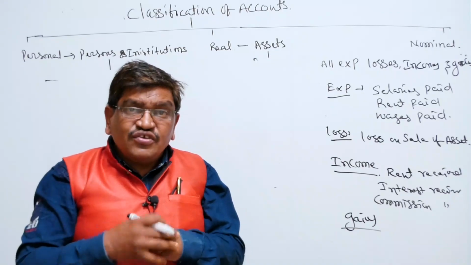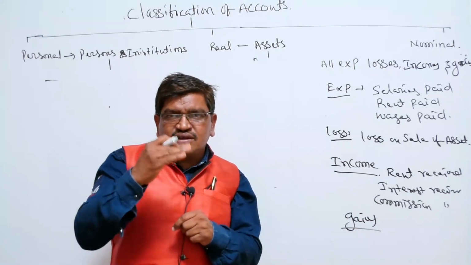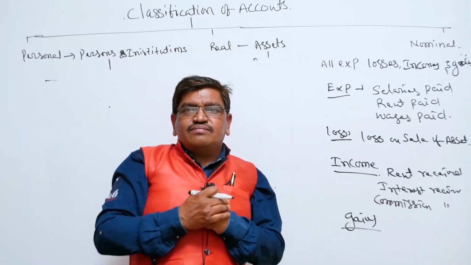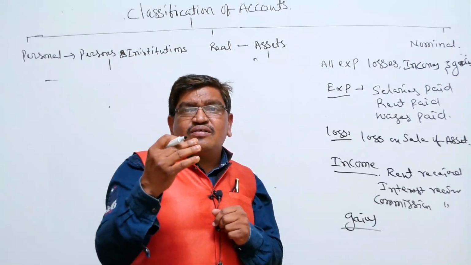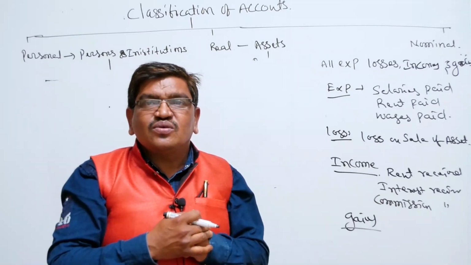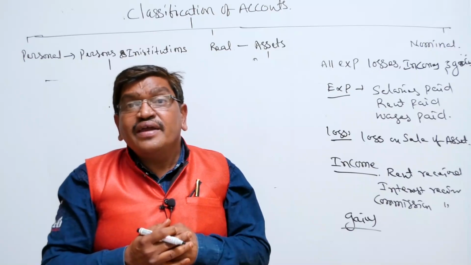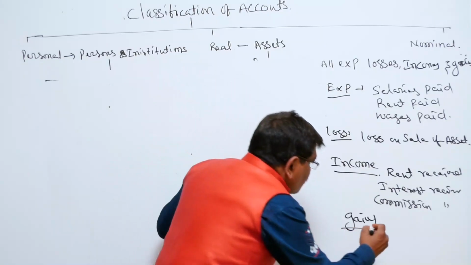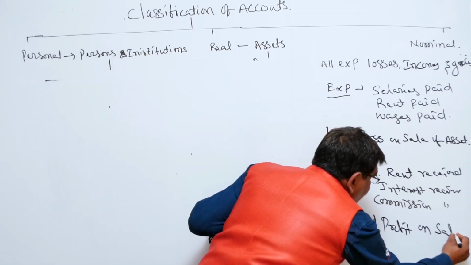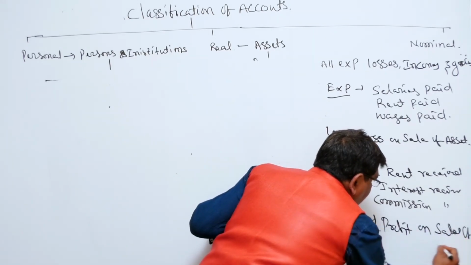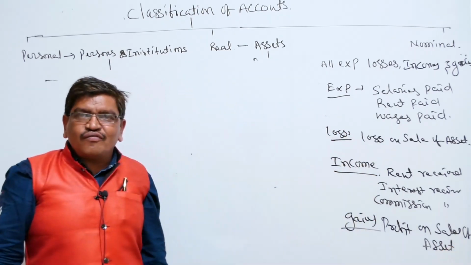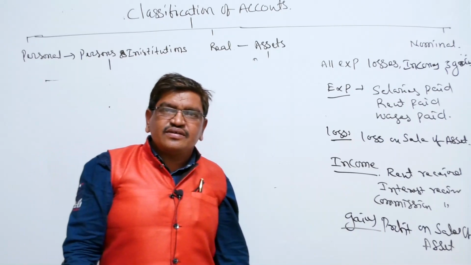If we sold an asset worth 10,000 for 30,000, how much profit or gain are you getting? 20,000. Is it not? 20,000 is called gain. Here, profit on sale of asset is the example of gain.